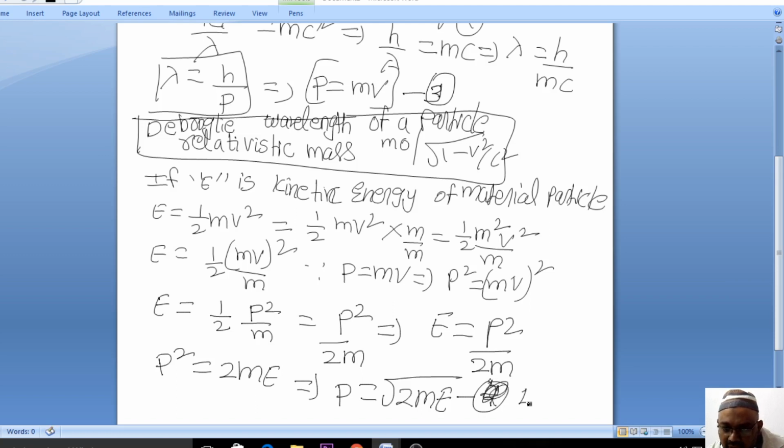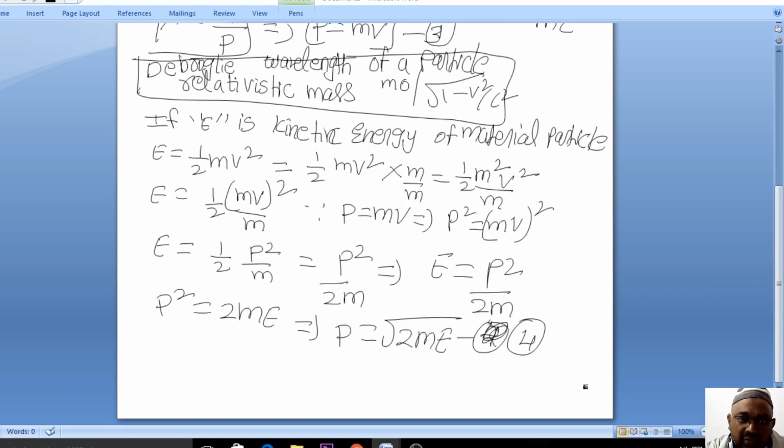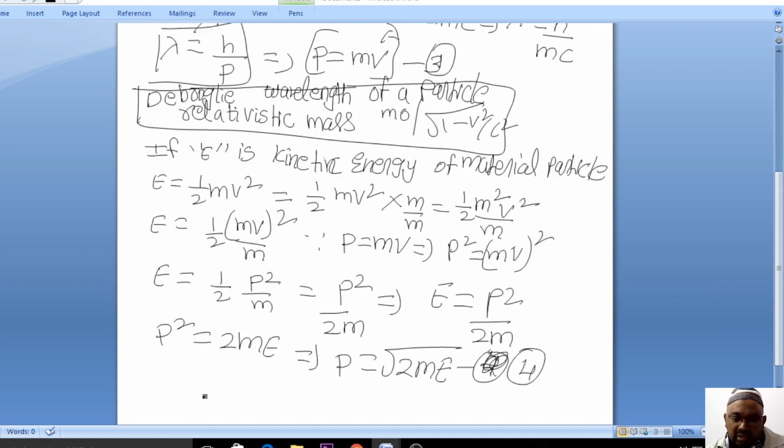Clear? So comparing equations 3 and 4, what can I write here?